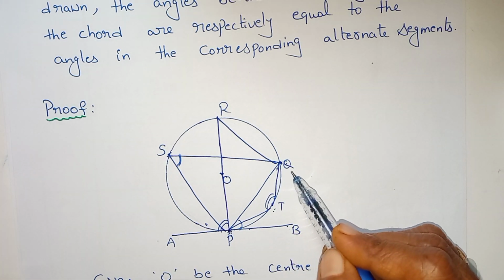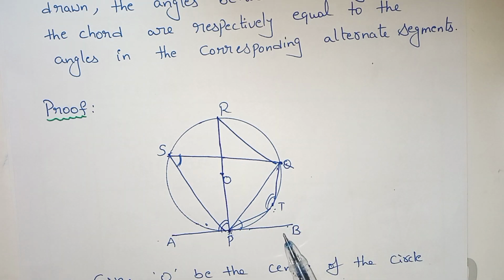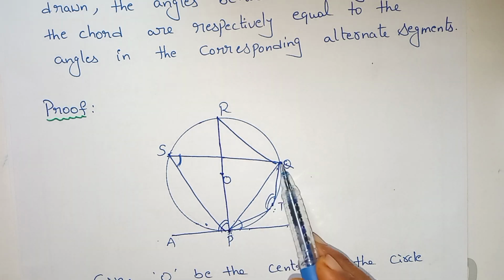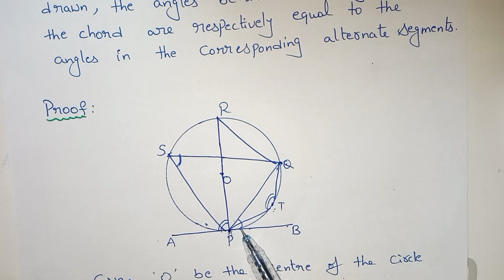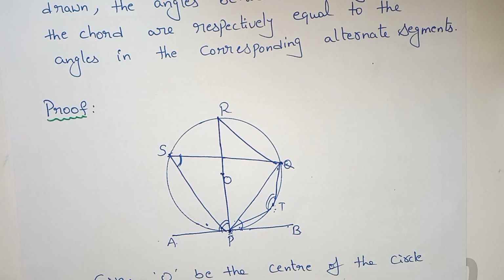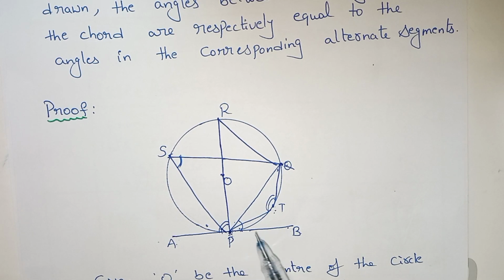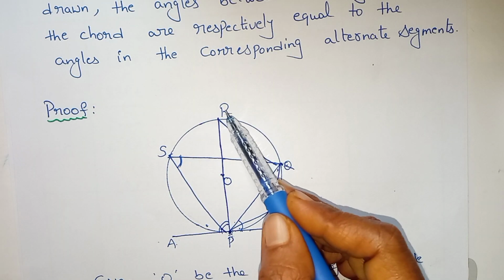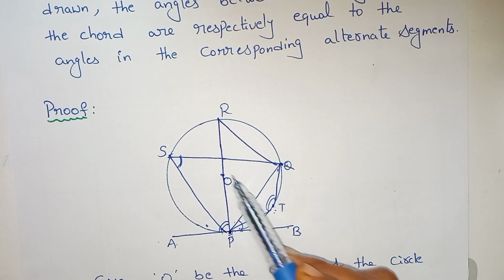PQ be the chord. The angles between the tangent and the chord: this is the chord and this is the tangent. Angle QPB is one angle and angle QPA is another angle. The angles between the tangent and the chord are respectively equal to the angles in the corresponding alternate segments. Let S and T be two points on opposite sides of the chord, and join PS, QR and RP with the diameter through O. This is the construction part.